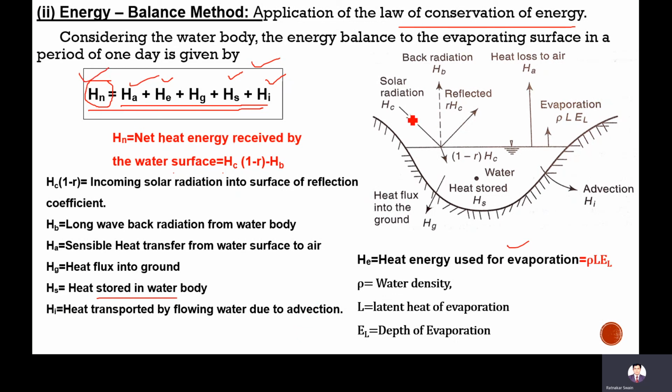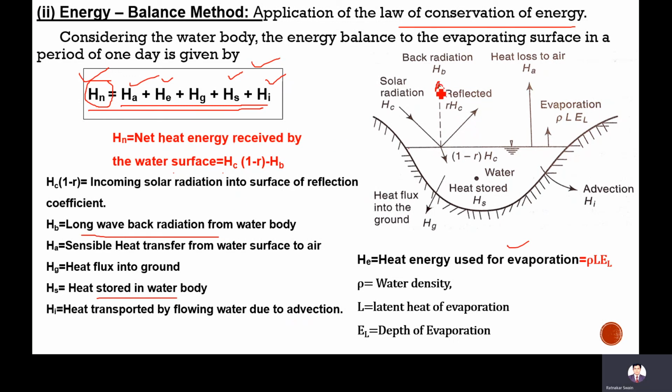What is Hn? See here, this is the water body and this is the solar radiation coming to the water body. But the water body cannot absorb all the radiation. Some will be reflected. Let some fraction R of Hc be reflected, and if you take the total as 1, then the fraction 1 minus R of Hc comes into the reservoir and is absorbed by the water. However, from that heat energy, some part goes back to the atmosphere as back radiation, called long wave back radiation.